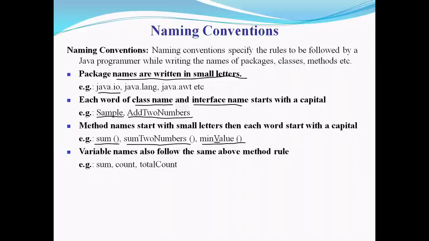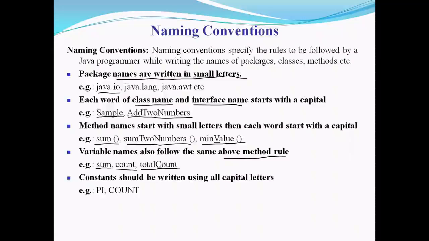Next, variables. Whenever you declare variable names, you have to follow the same above rule as for the methods. Whatever rule you have followed for the methods, the same rule you have to follow while declaring the variable. If it is made up of one word, complete small, you can see here. If it is made up of two words, first word is completely small case. Second word's first letter is capital, that is C is capital. So this is the rule for variables.